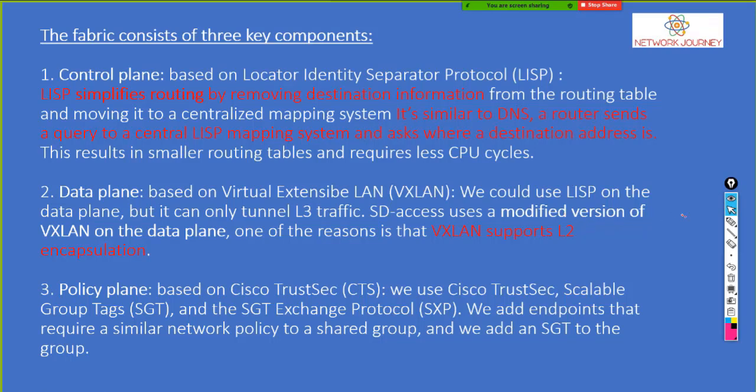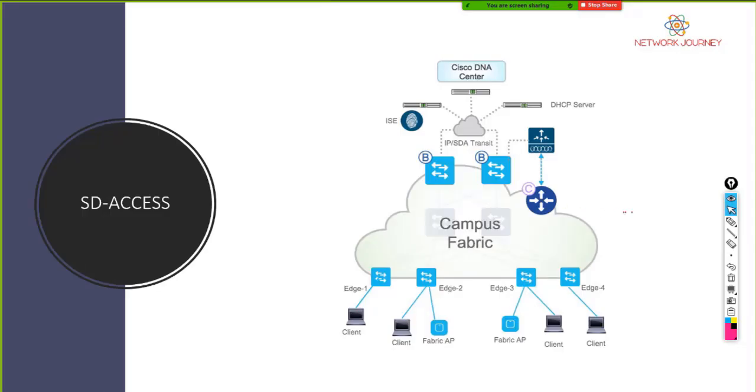Regarding those protocols, LISP and VXLAN: in the case of the control plane, it's your LISP. The LISP protocol is going to control all your routing information. So how it works is, let's go back to this diagram.